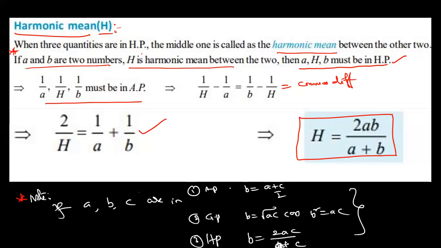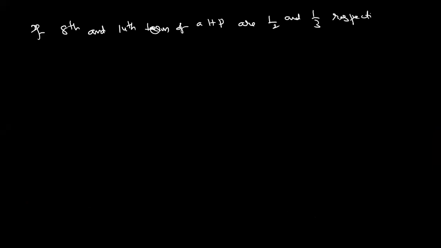So dear students, I'm writing a question. If the 8th term and the 14th term of an HP are 1 by 2 and 1 by 3 respectively, find its 20th term, or 12th term, anything like that.